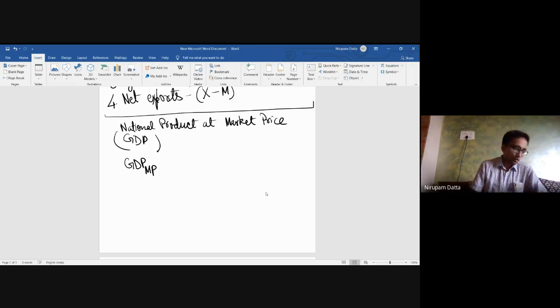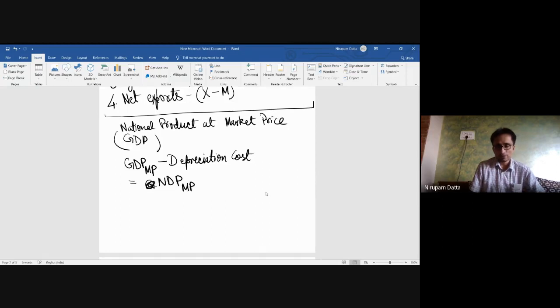Done. Now from this GDP at market price, you will be deducting your depreciation cost, because investment expenditure also includes expenditure for maintenance, for wear and tear. Depreciation cost, that gives me NDP at market price.